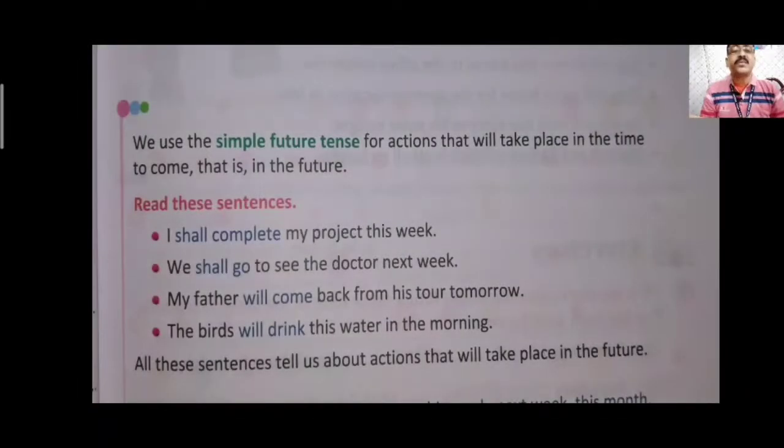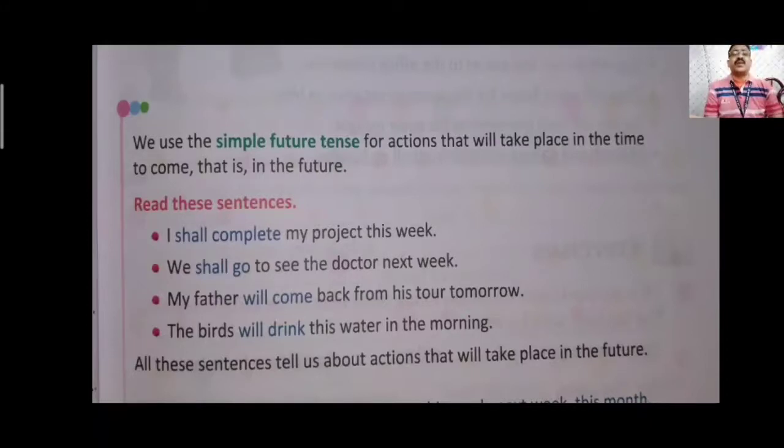Let's begin the lesson. We use the simple future tense for an action that will take place in the time to come, that is, in the future. It means when we are talking about an action which has not happened in the past or now, but is going to happen in the future time, the time to come, that part of the verb or that part of the action is called future tense.